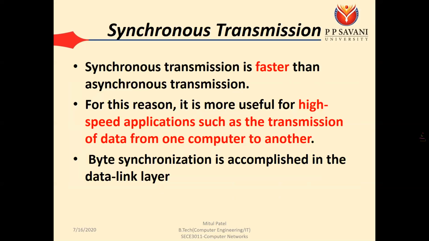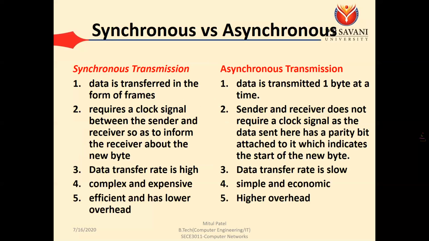Okay. So synchronous transmission is used when we have a computer to computer connection or communication, when in a network we send data from one device to another. At that time we are using this synchronous transmission. But when it is transmission from keyboard to monitor, for that we are using asynchronous transmission. So this is all about asynchronous and synchronous. Okay. This one is the difference. So that we'll see in the next lecture, and then we will conclude.